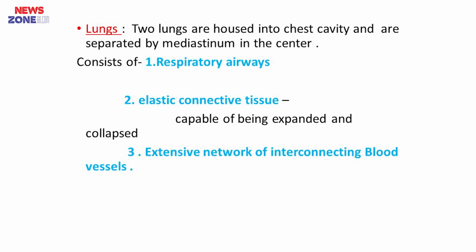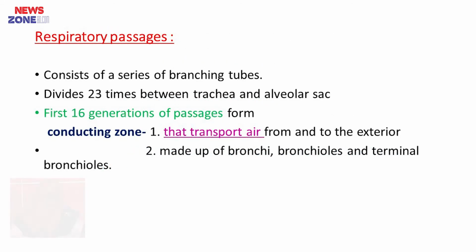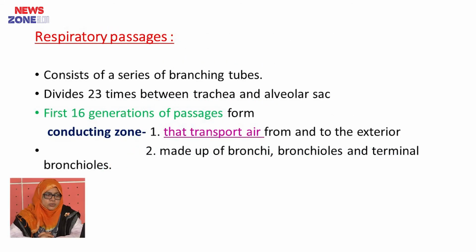Now, the two lungs are housed in the chest cavity and are separated by the mediastinum in the center, and it consists of respiratory air passages and elastic connective tissue and an extensive network of interconnecting blood vessels. Respiratory passages consist of a series of branching tubes. It divides 23 times between the trachea and the alveolar sac.